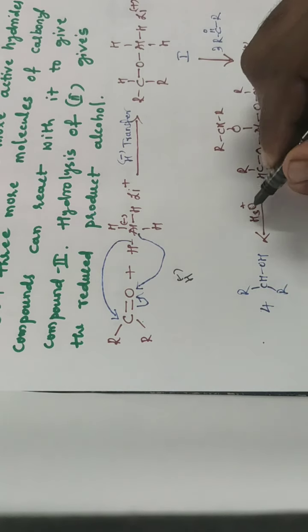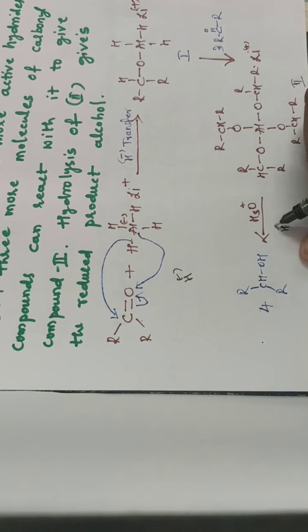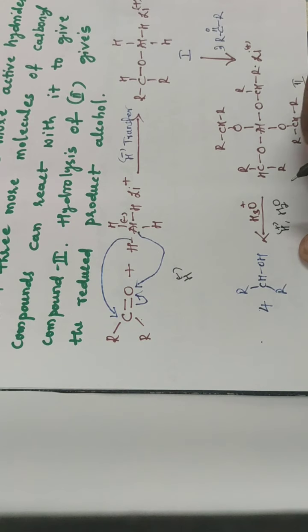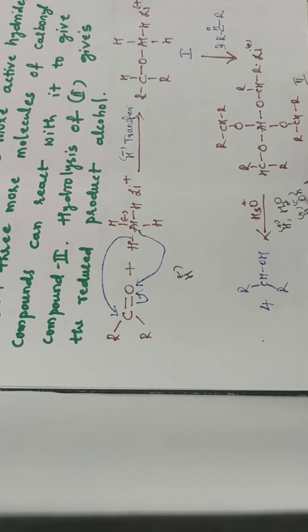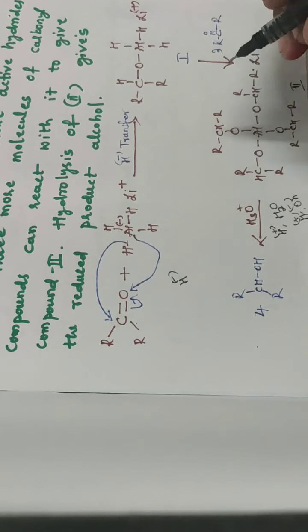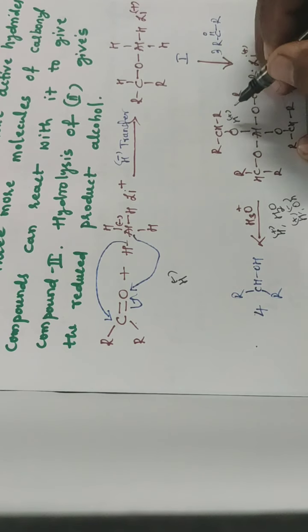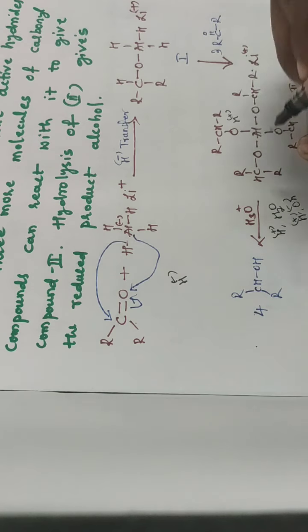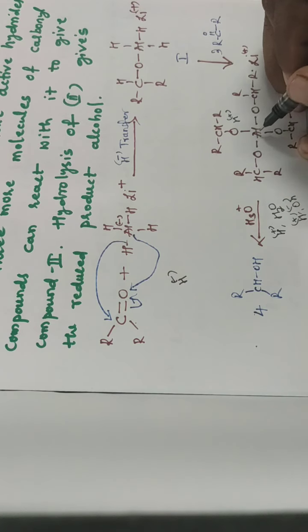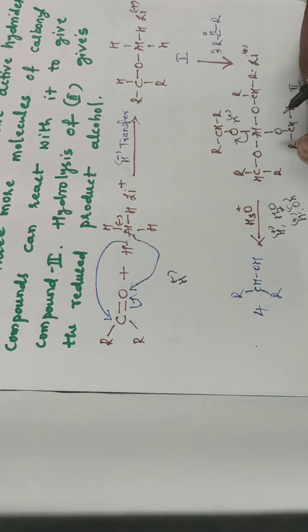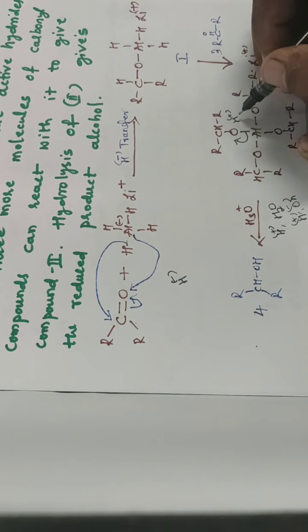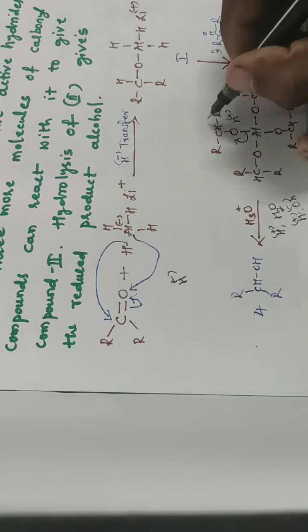How? H3O plus means an acidic medium, H plus, and water. So this water can dissociate into H plus and OH minus. Then the H plus reacts with this O, because aluminum is a metal and its electronegativity is very low. So oxygen can take the bonding electrons towards itself, then O minus can easily react with H plus. So that converts into an alcohol.